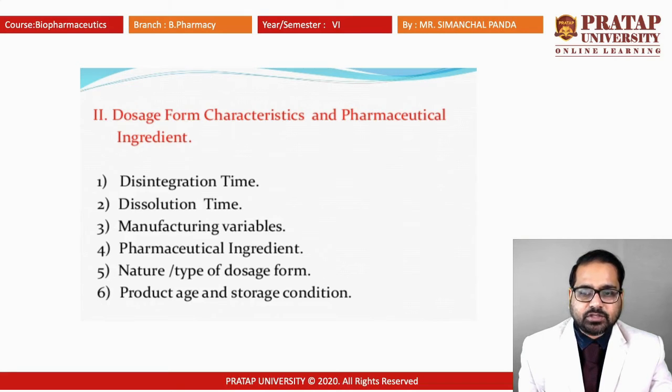Next is the age and the storage condition. Generally, products have their own determined expiry date, and before that they can be used, giving good activity. Sometimes the drugs may deteriorate in the presence of moisture or sunlight. In order to avoid that, we consider the product age and storage conditions.